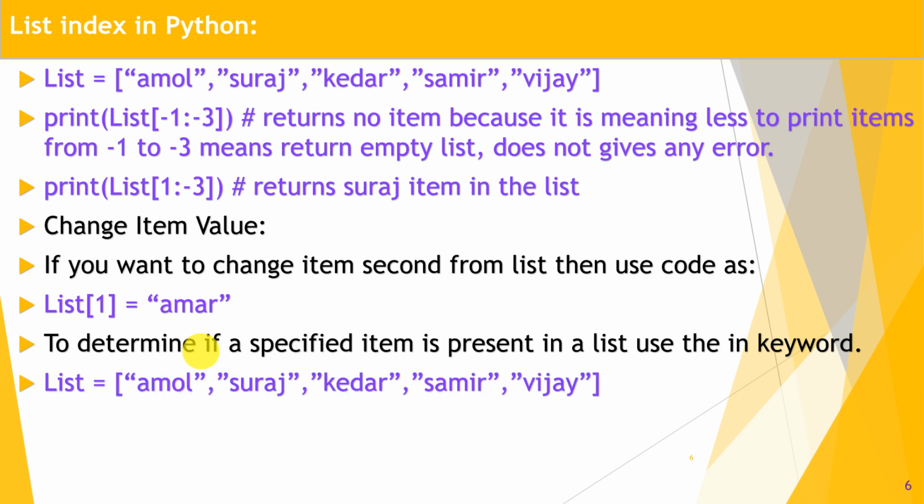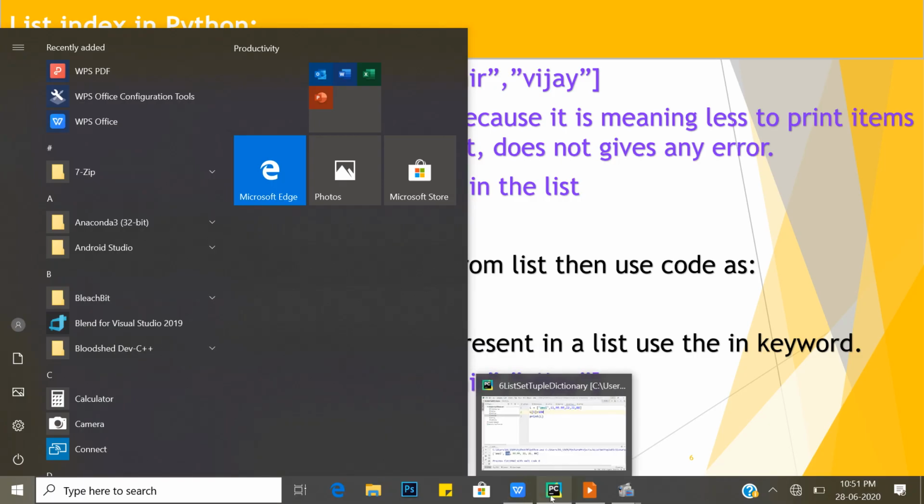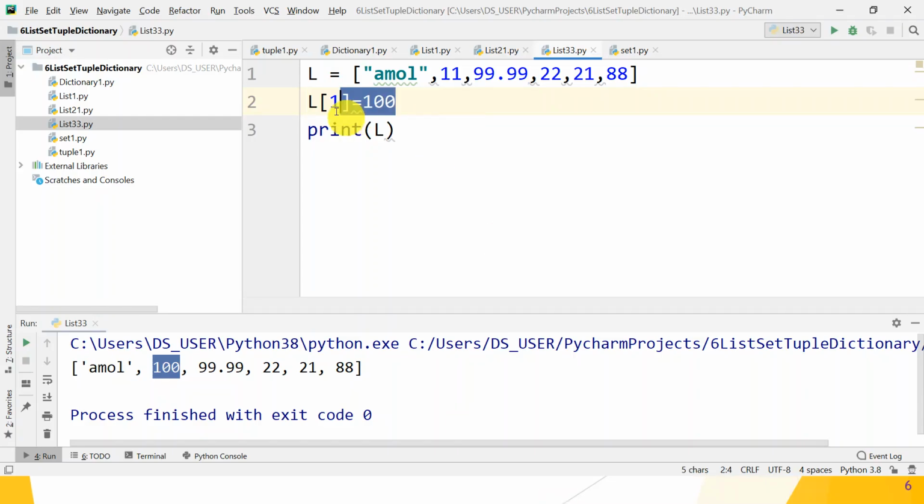Next, to determine if a specified item is present in the list, use the keyword in. For example, this is your list containing a number of different names, and if you want to check if Kedar is present in the list, then check Kedar in the list. If true, then print yes. Okay, so let's check using the PyCharm IDE.